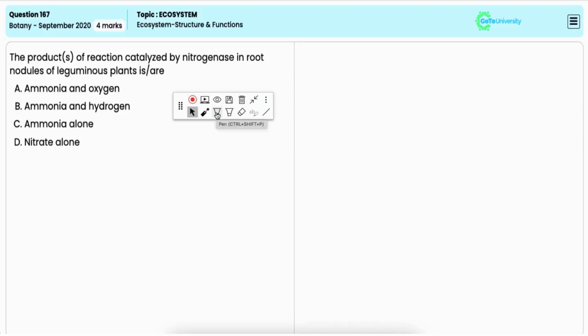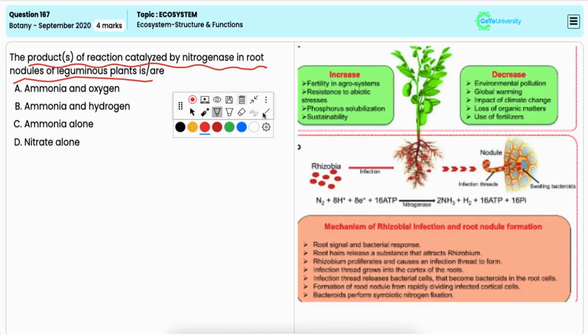In this question, you have to identify the products of reaction catalyzed by nitrogenase in root nodules of leguminous plants. Option A, ammonia and oxygen.